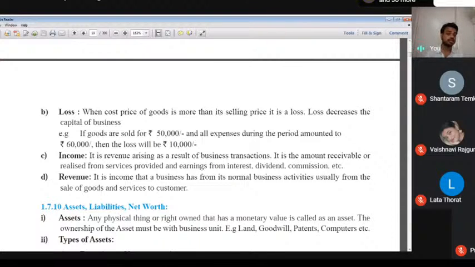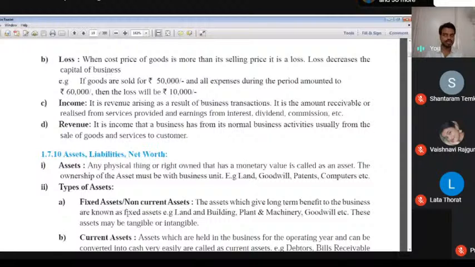And when our cost price is more than sales price, that's what we call loss. Means if we invested any money into business, into dividend, into shareholder, and the like, then we receive some money. That's what we call income. But when we sell and purchase any assets, any property, otherwise any services to customers, that time we call revenue. That is the next definition.